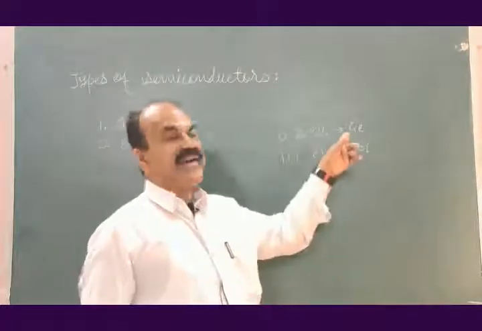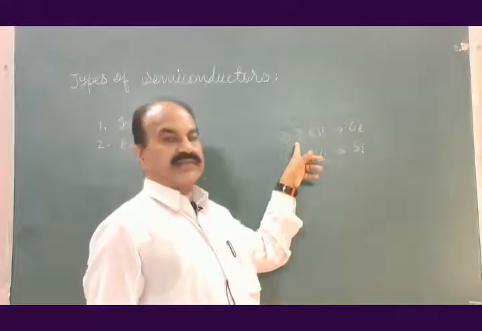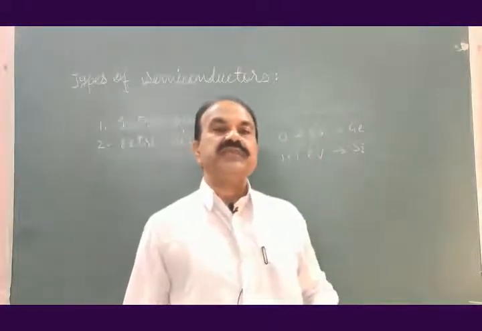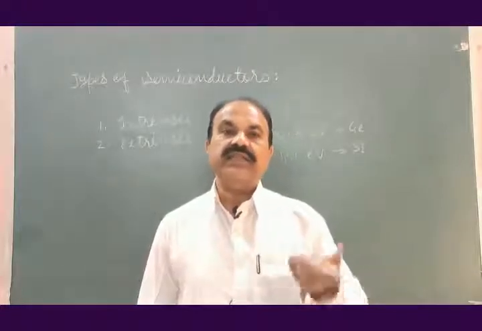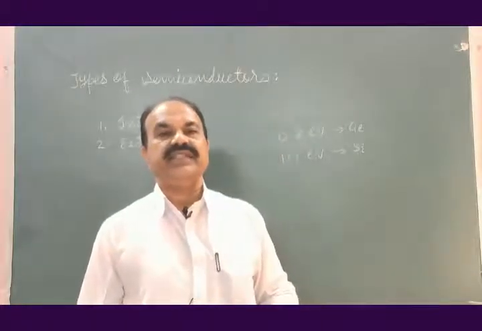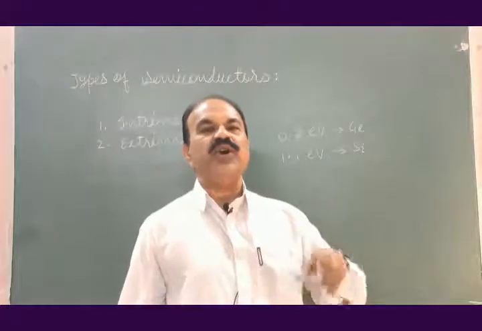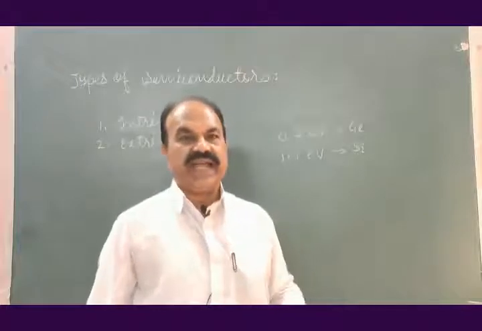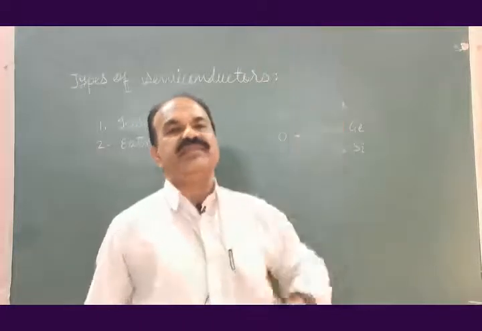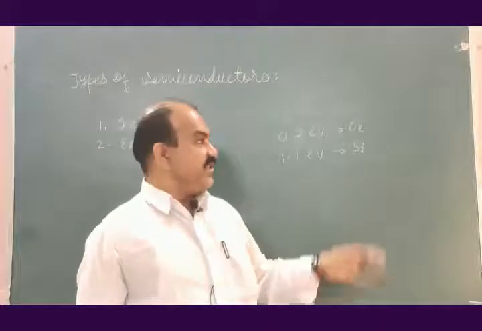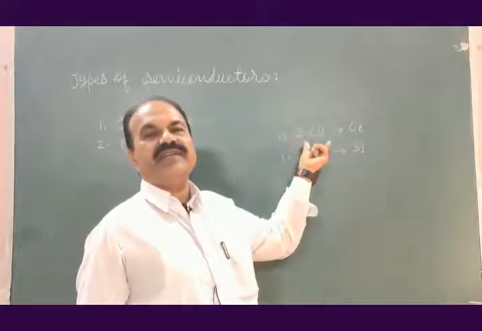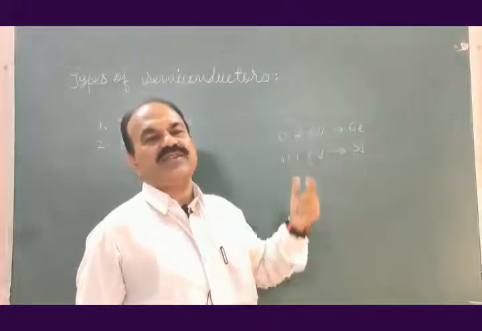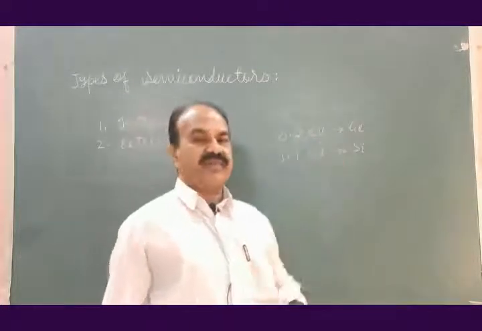In case of germanium, if you provide 0.7 electron volt energy to the electron in the valence band, it can break the covalent bond with which it is bound with the material and can jump to the conduction band. This much energy is only required for making an electron a free electron in case of germanium.